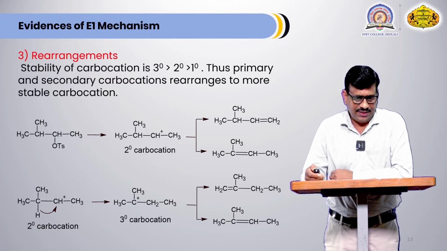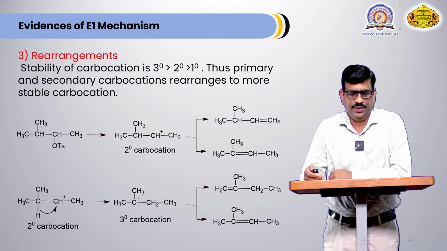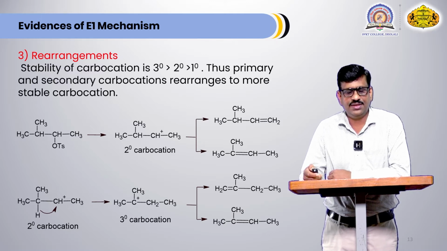In the second reaction, it is shown that hydrogen is migrating from the third carbon atom to the second carbon atom, and there is formation of tertiary carbocation. Hence, in this case, secondary carbocation is converted to tertiary carbocation, and because of that, these different products are obtained.